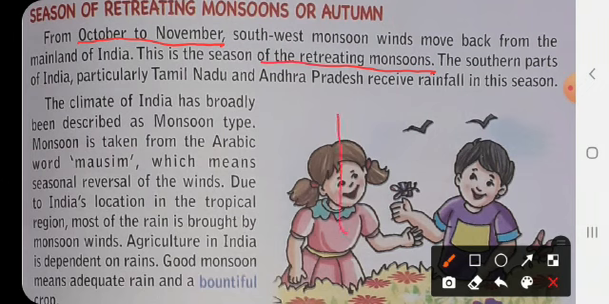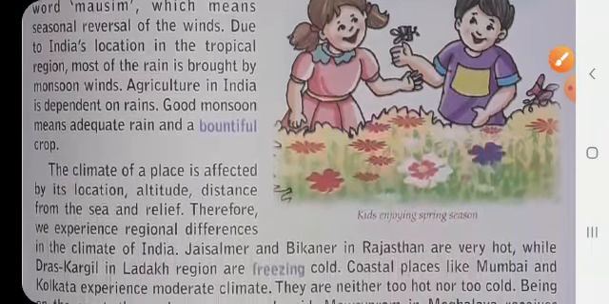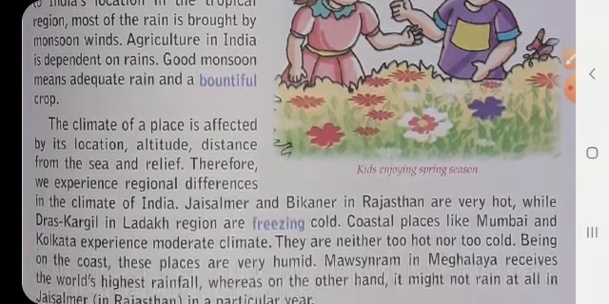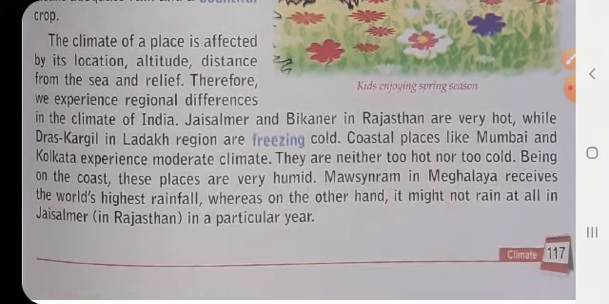Now, good monsoon means adequate rain and a bountiful crop. So, when we say good monsoon, when we say that this time the rainfall was adequate, that means it was a boon to the agriculture people. It gave a good amount of crop because of its adequate rainfall, and a bountiful crop was grown in the region.